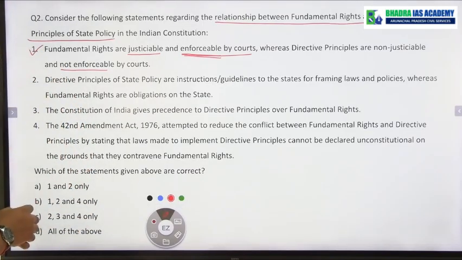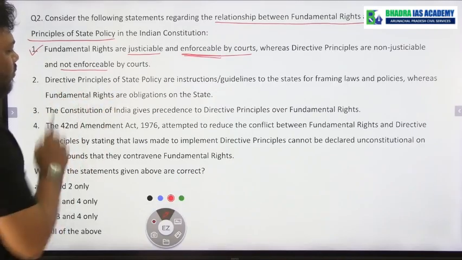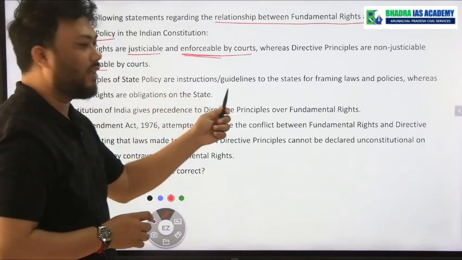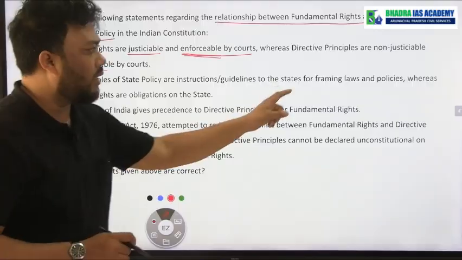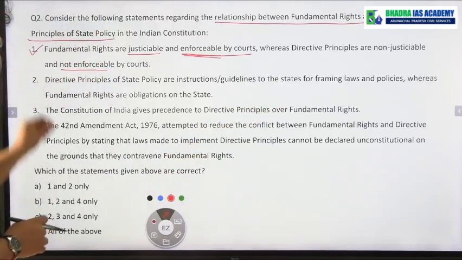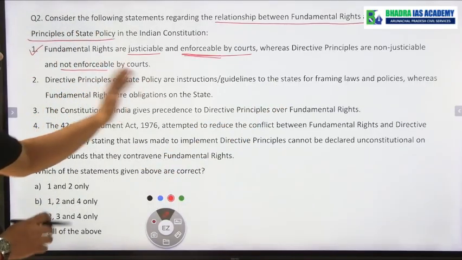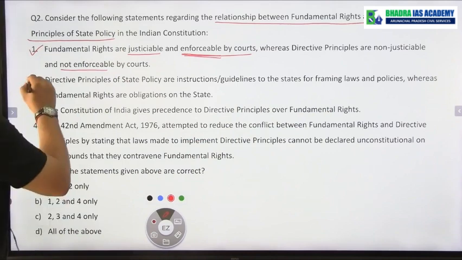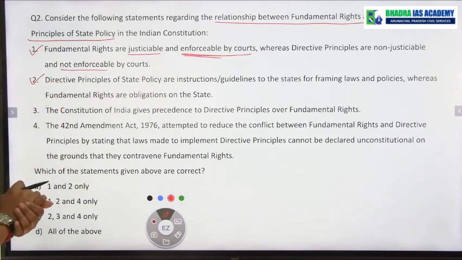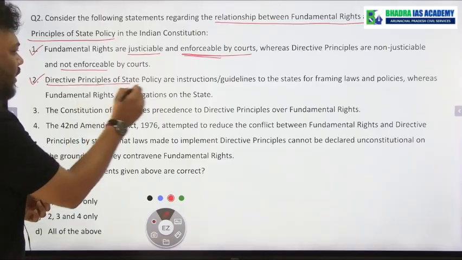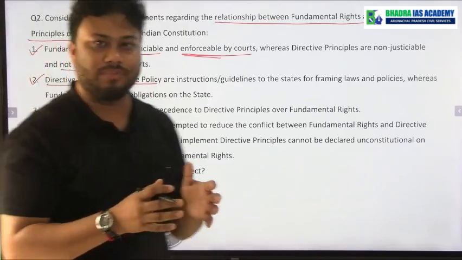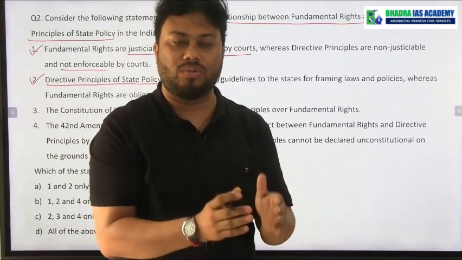Next, statement number 2. Directive principles of state policy are instructions or guidelines to the state for framing laws and policies, whereas fundamental rights are obligations on the state. Okay, this statement is also correct, because DPSP means what? DPSP means these are some guidelines given by the Constitution to the state.